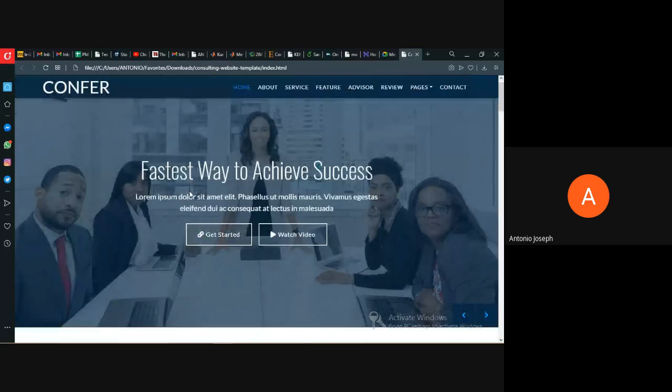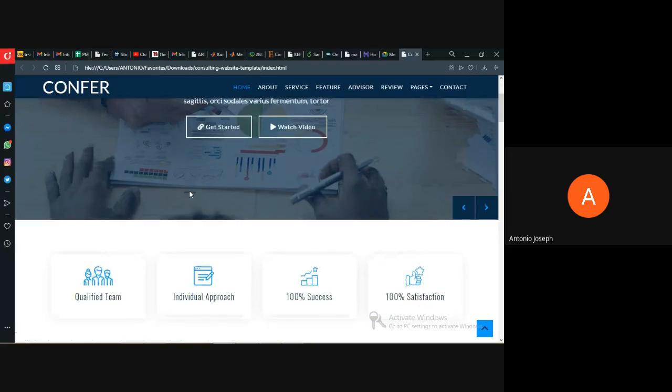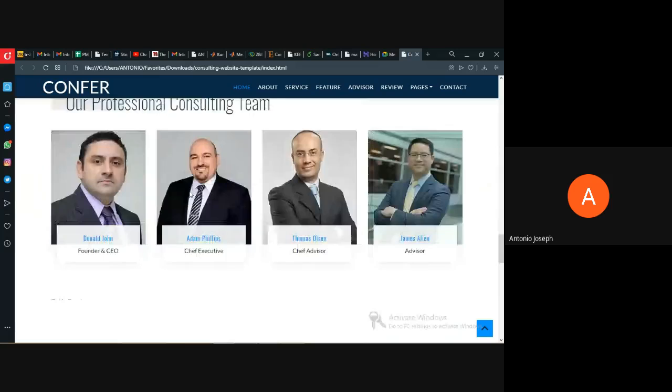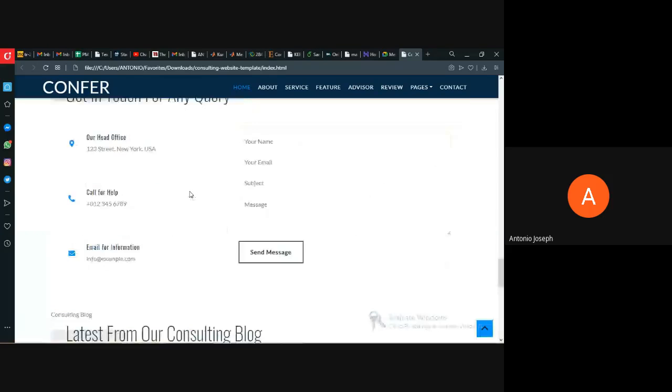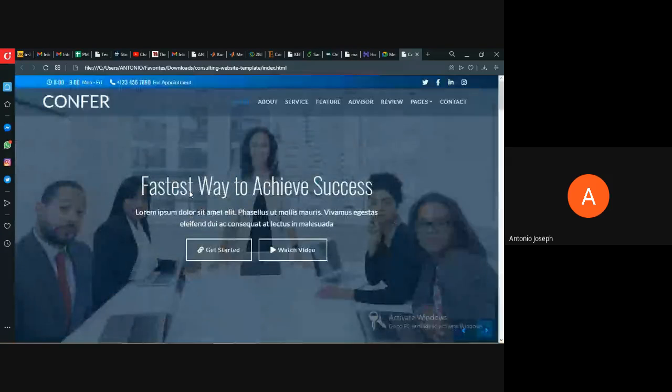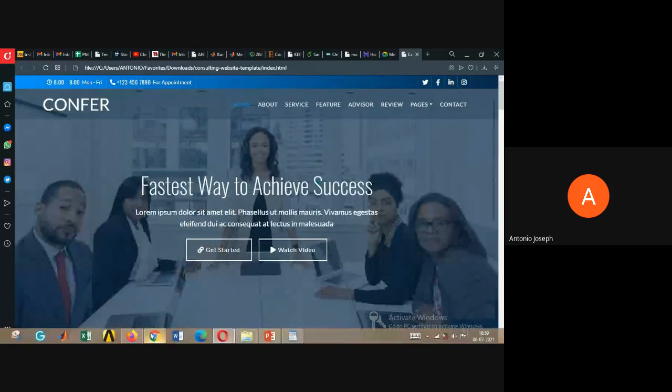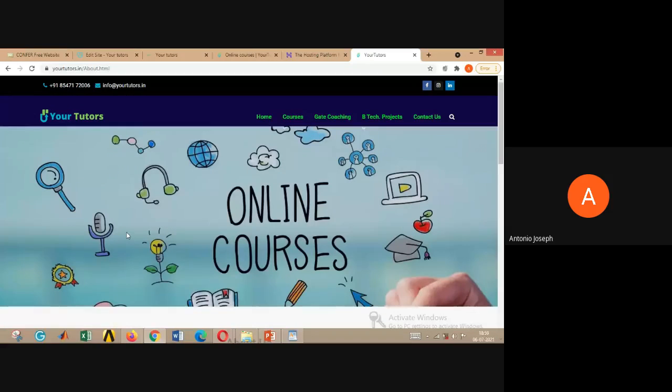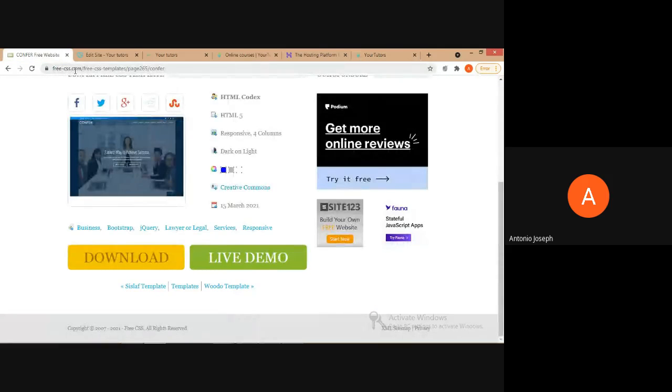This is the template that I downloaded. We can edit it and see what changes are going on. See, freecss.com is a website which has a lot of templates. We can choose any template that is best suited for our purpose, download that particular template, and edit the entire thing.